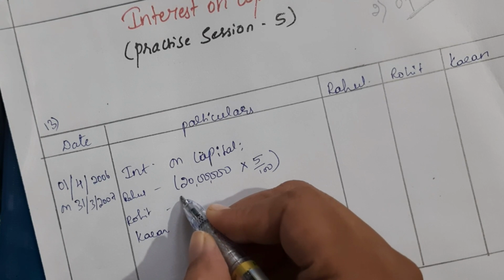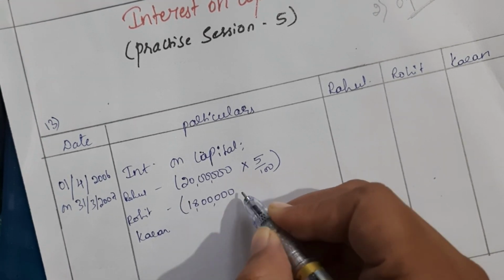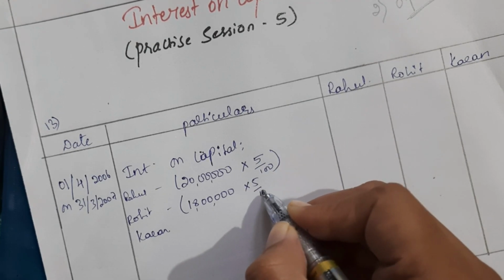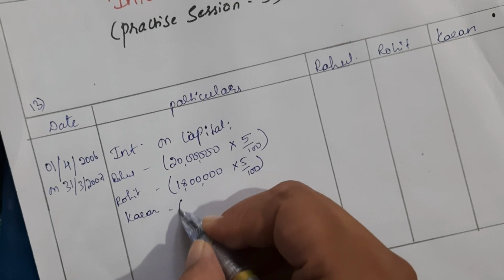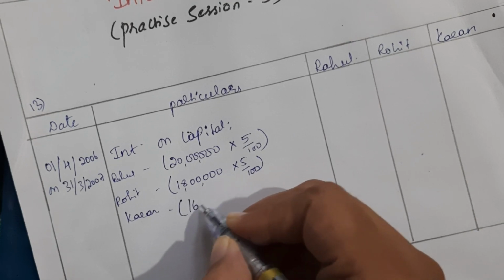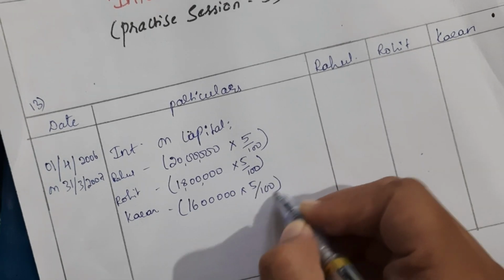The capital of Rohit is rupees 18 lakh, again into 5 by 100, and the capital of Karan is rupees 16 lakh into 5 by 100.